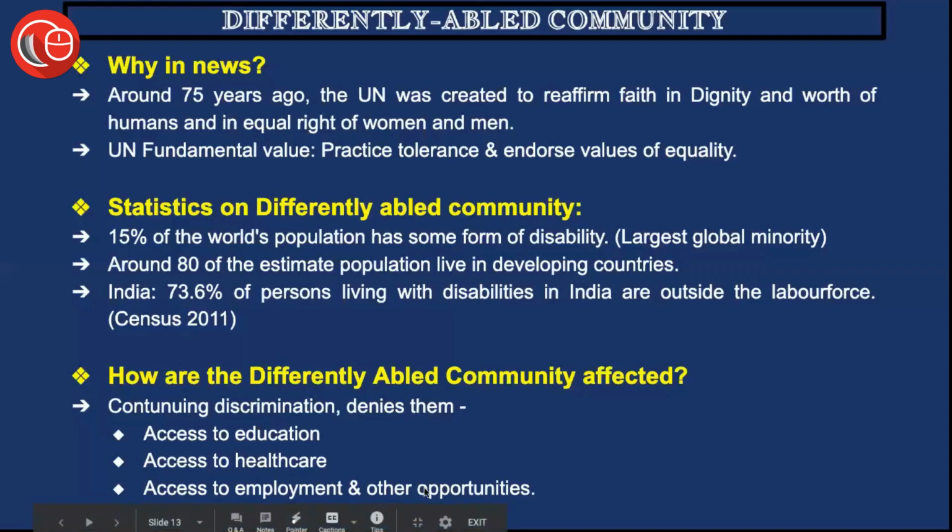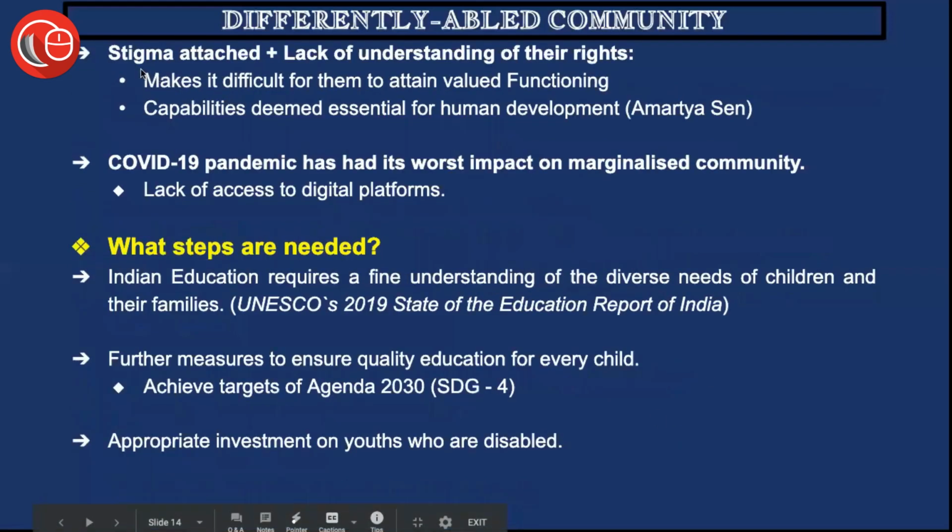Then access to employment and other opportunities, because many times our parameters for choosing a so-called efficient candidate for a particular job stand out in such a manner that people suffering from some kind of disability fall out. That is the reason why in India 73.6% are still outside the labor force, and they never in their whole lifetime become part of the labor force. Now, the second thing that we need to tackle is the stigma attached to persons with disabilities, added with the lack of understanding of their rights.